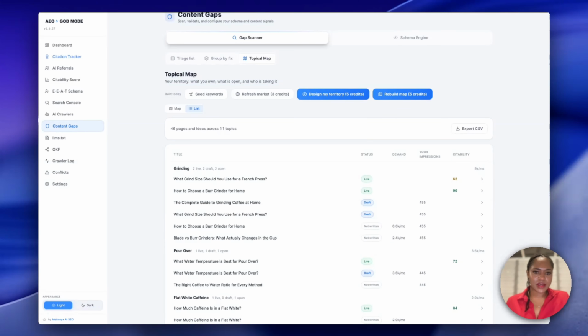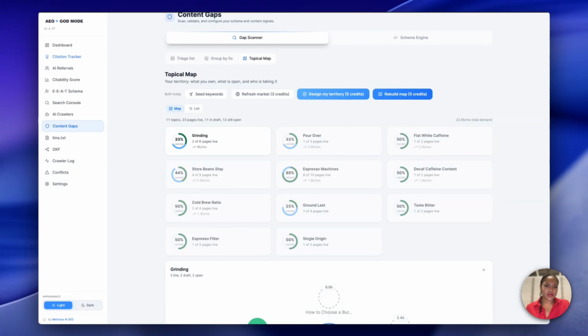And if you don't like the initial map that it generates, you can redesign your territory. Again, that's what you own, what's open, and who's taking it. So you can do a re-scrape of the data. And you can also rebuild your map, so it will shuffle everything. As I mentioned, it has an AI layer, so the map might be different depending on what the AI interprets, if that makes sense. It's looking at your Google Search Console data, your existing posts, your seed keywords. So if you add new seed keywords and then you get it to rebuild the map, it's going to take all of that into consideration.